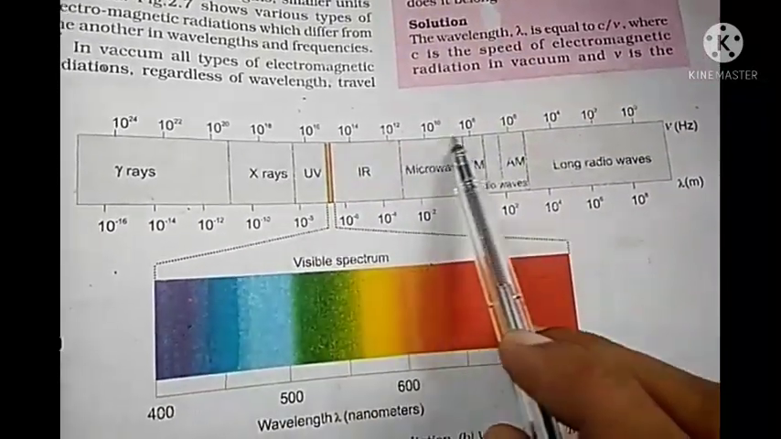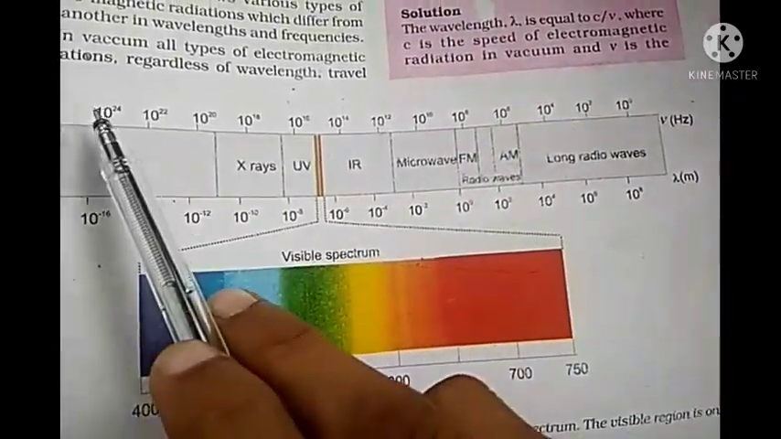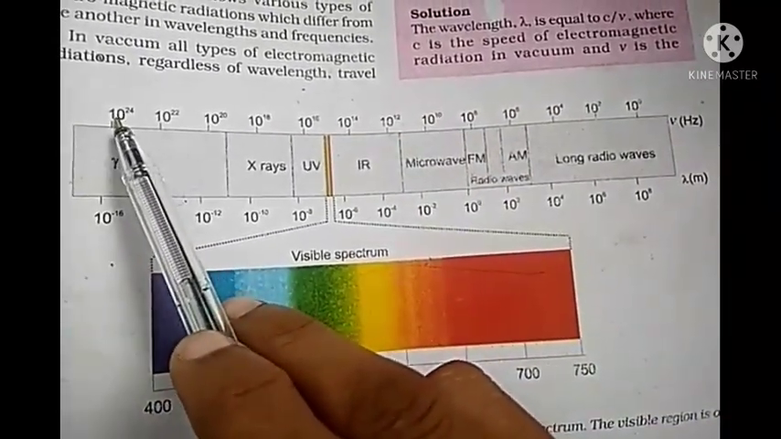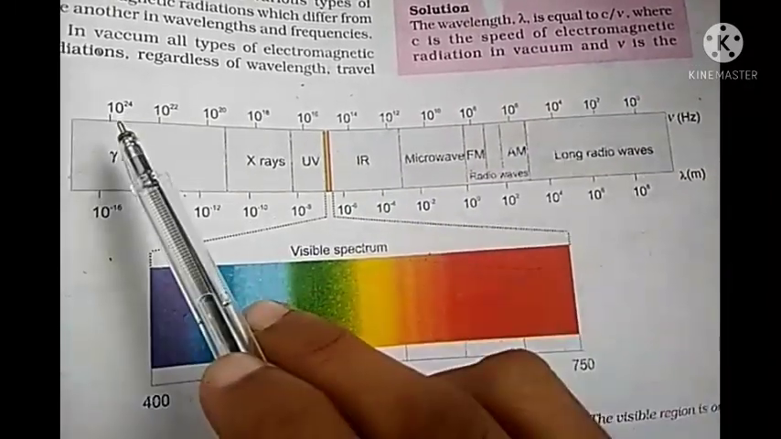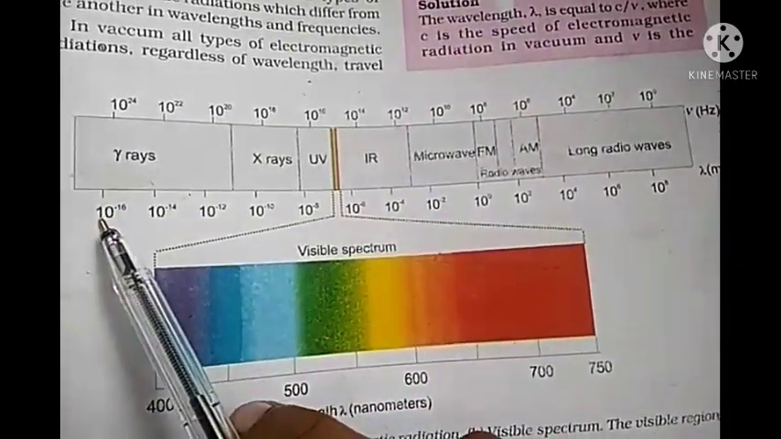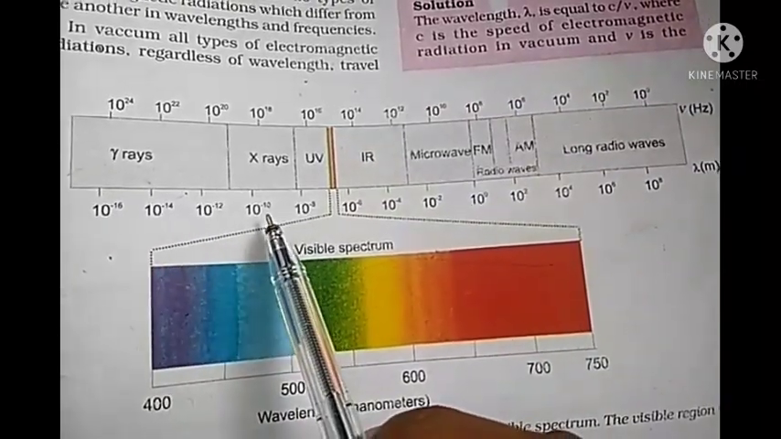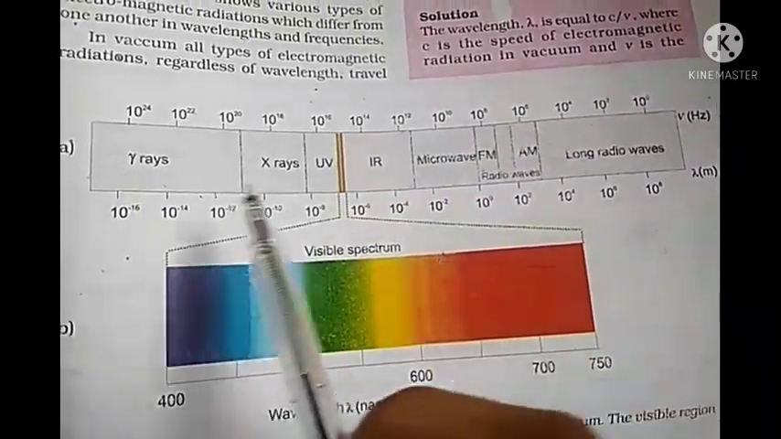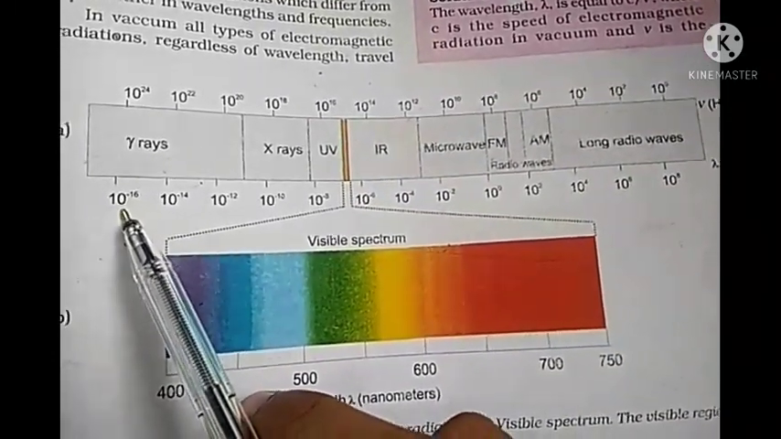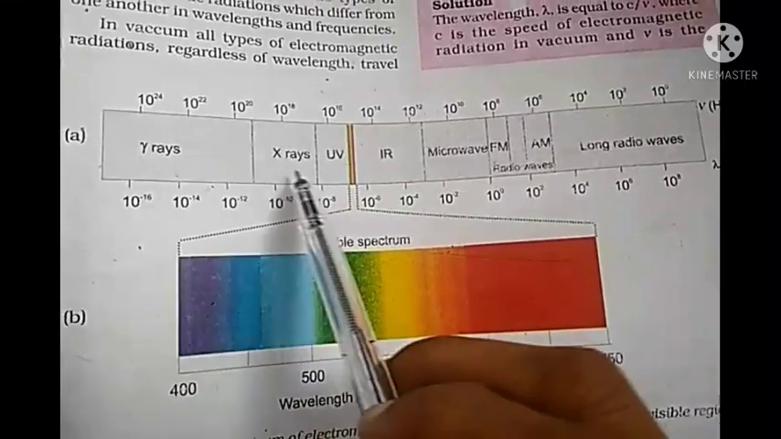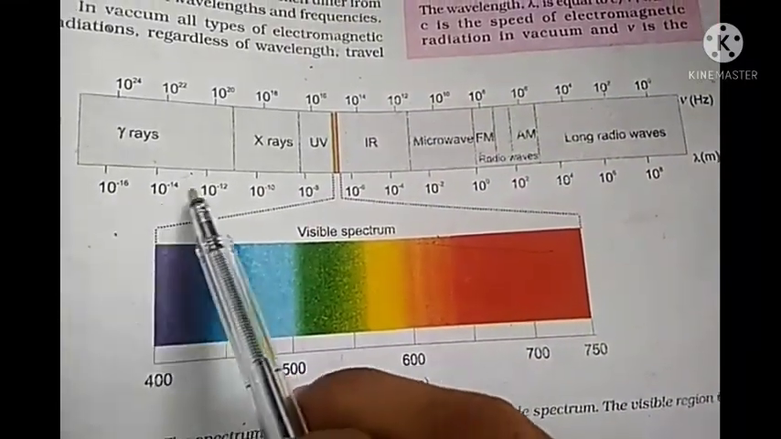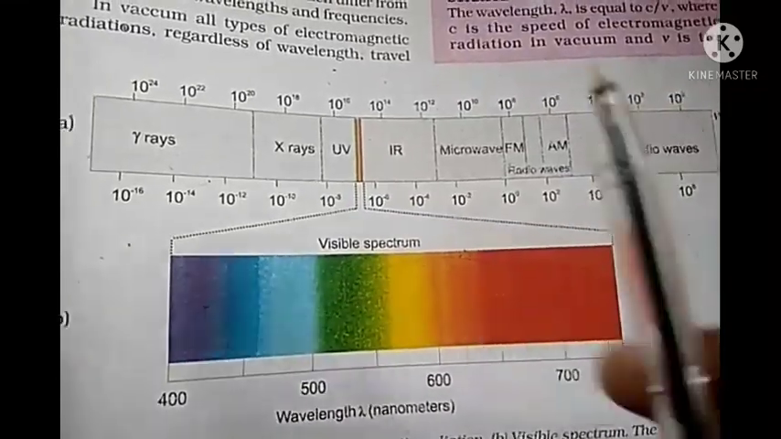There it is the frequency. These are the frequencies. So frequencies are in decreasing order: when we move from left to right, the frequencies are decreasing. Here the wavelength of these radiations is given, and this wavelength is increasing. That means these radiations are arranged in increasing order of their wavelength. This is the wavelength, and from here it is increasing.